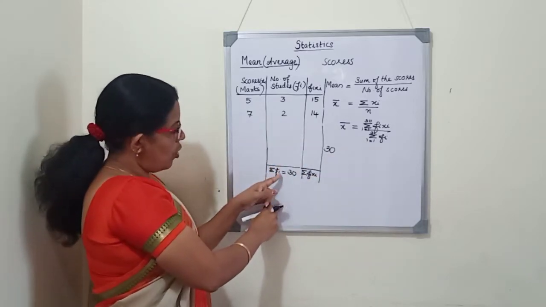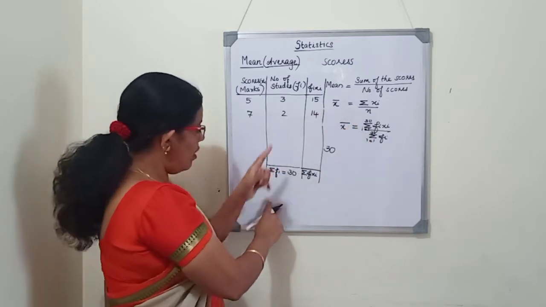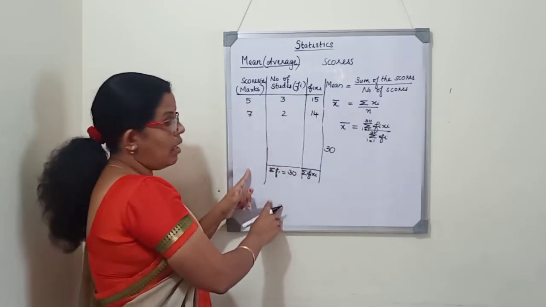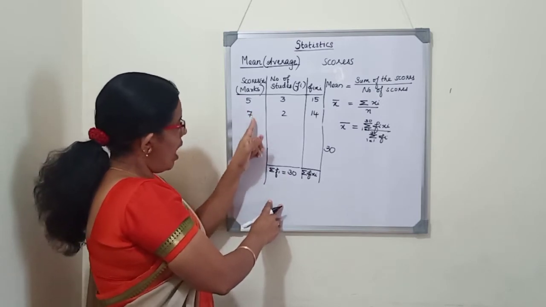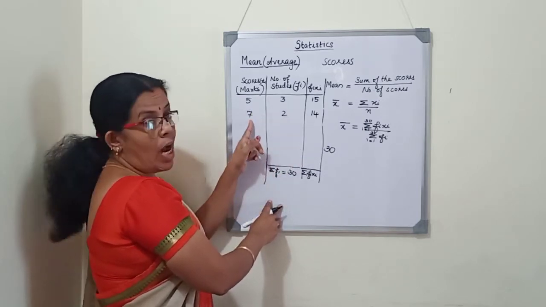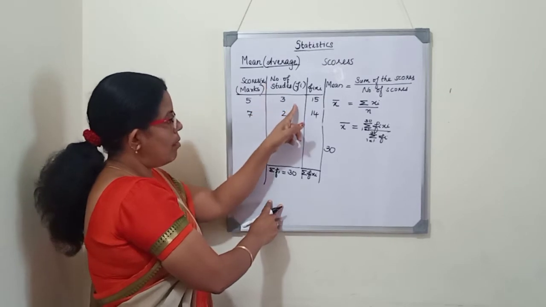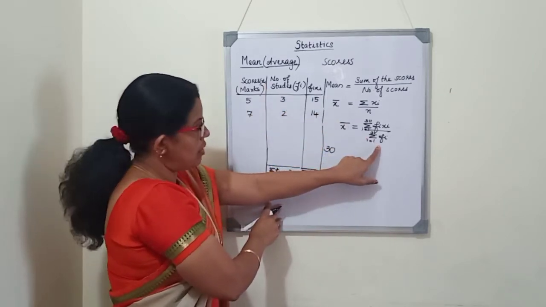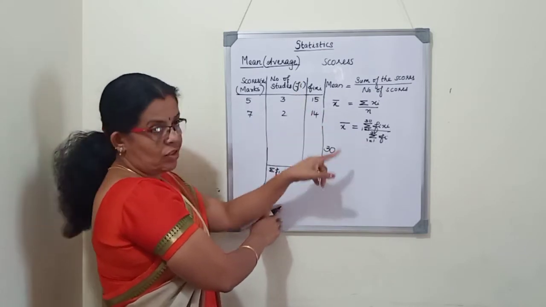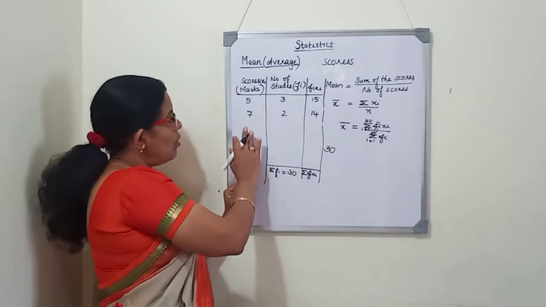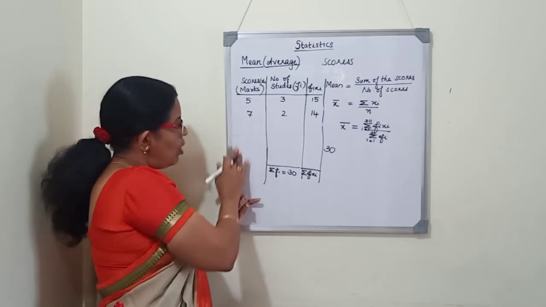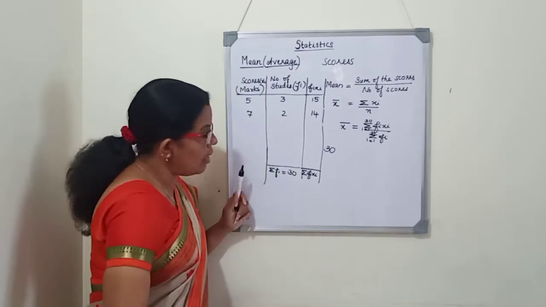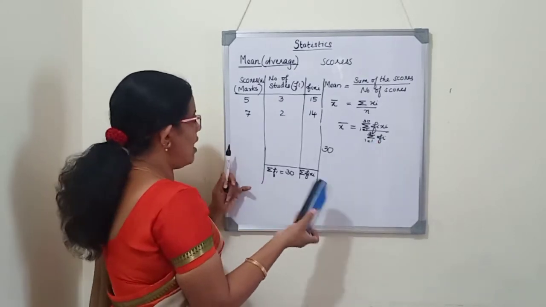So in this case, for the total number of students, instead of n, we will use sigma fi, all the number of students. And here are the marks. Marks will be represented as xi, and the number of students will be fi. We will multiply, add, and divide by the total number of students, that is the mean or average. But this year you are going to learn not only about scores, xi, but class intervals will be given. If a class interval is given, then we will use the same formula.